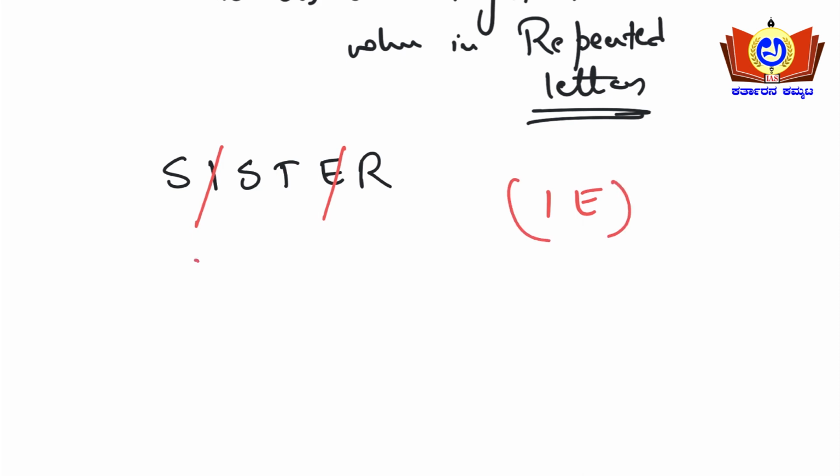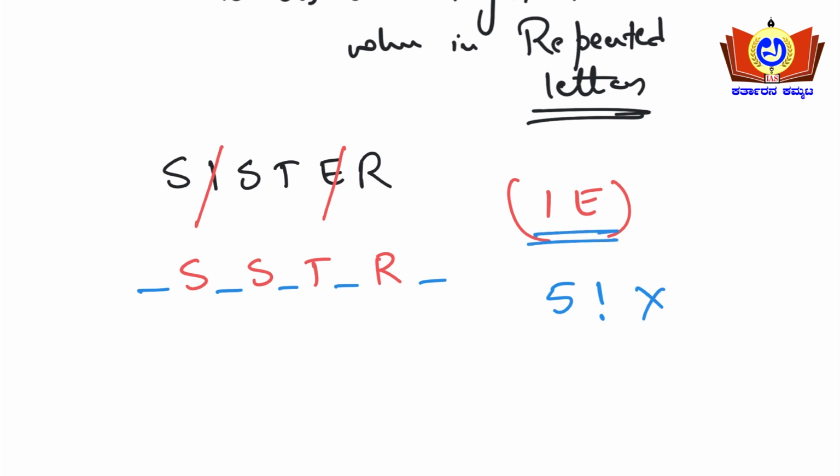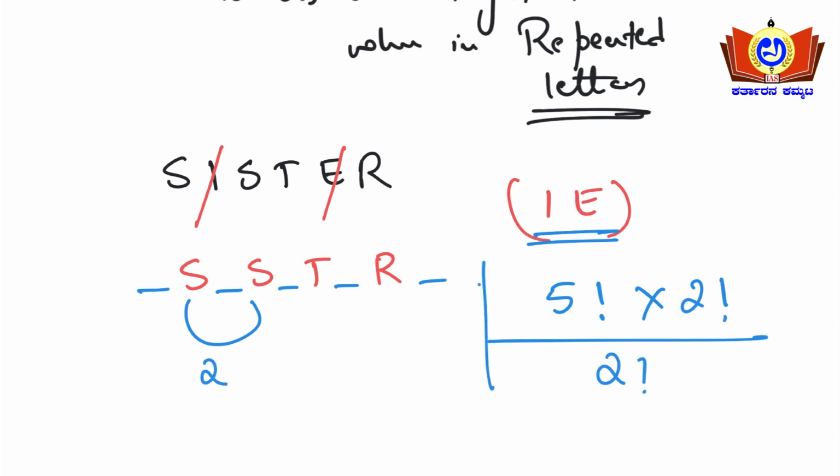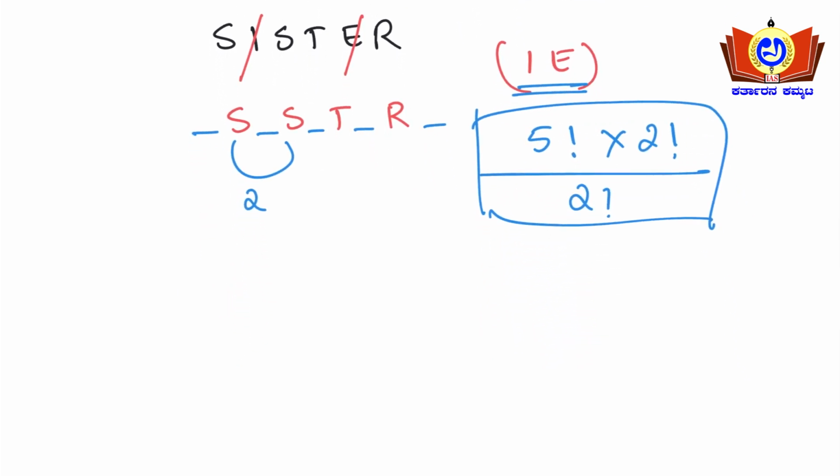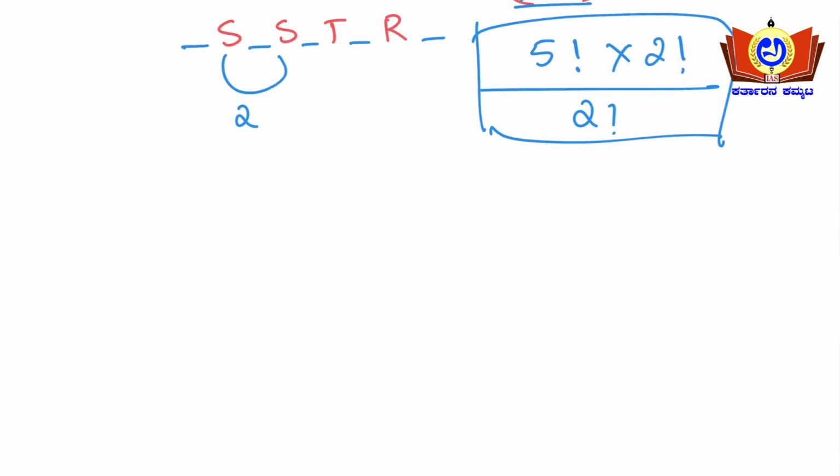So S, S, T, R. So 1, 2, 3, 4, 5. 5 factorial into this I and E can be written in 2 ways, so 2 factorial. Upon this, S and S are repeated 2 times, so 2 factorial. 5 factorial into 2 factorial upon 2 factorial. Simple, right?